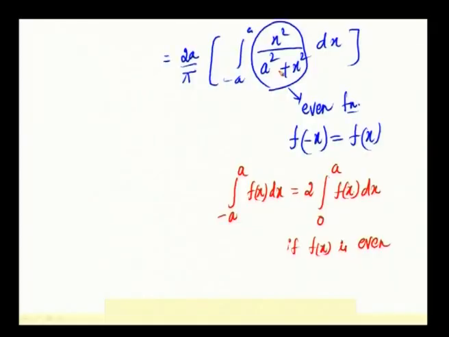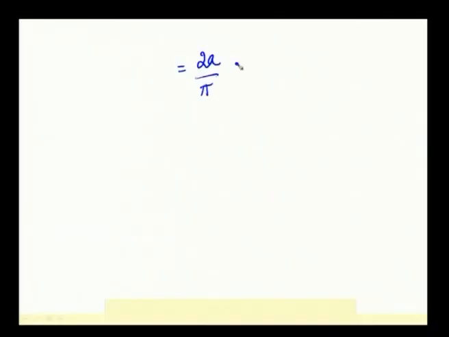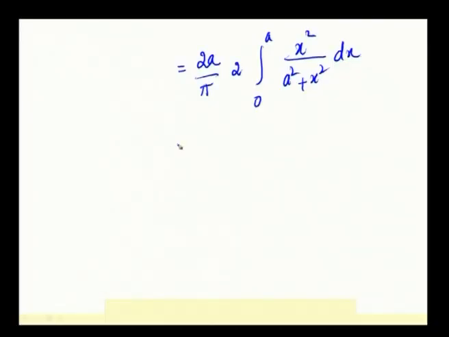This is one of the properties of integration. Here the integrand is an even function and the limits are also from minus a to a. So, we can write this as 2 times integral 0 to a. So, this happens to be 2a by pi, 2 times integral 0 to a x square by a square plus x square dx. We have used the properties of integration.